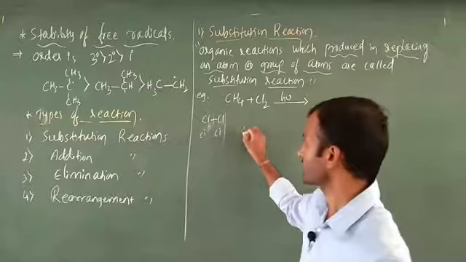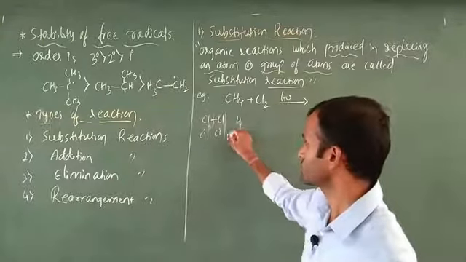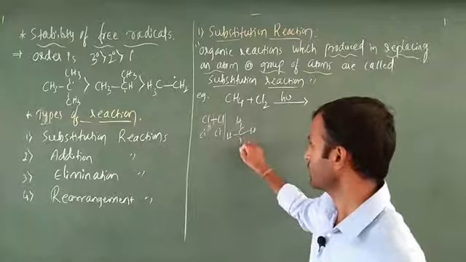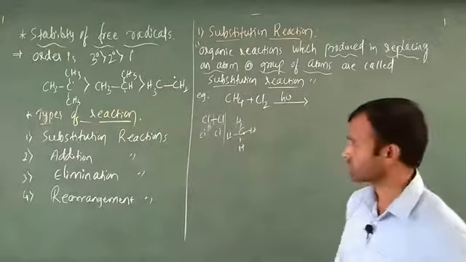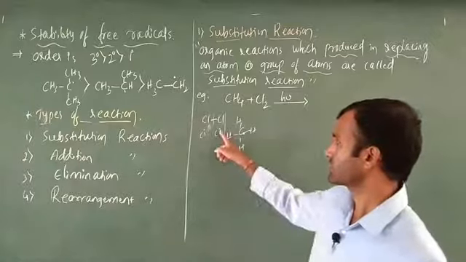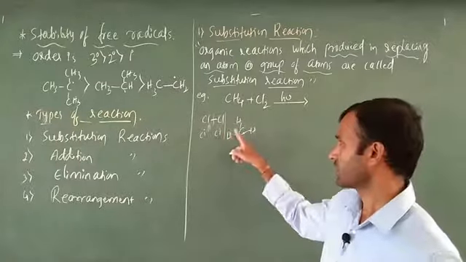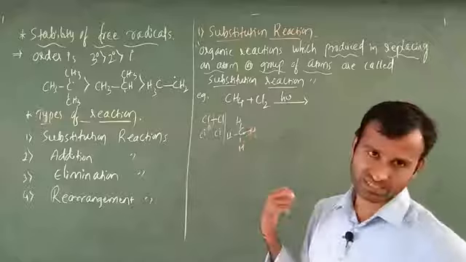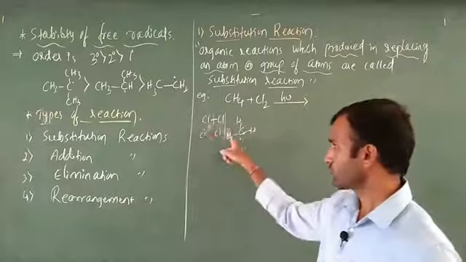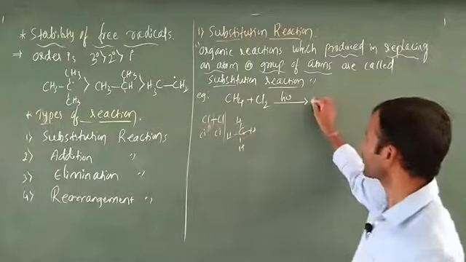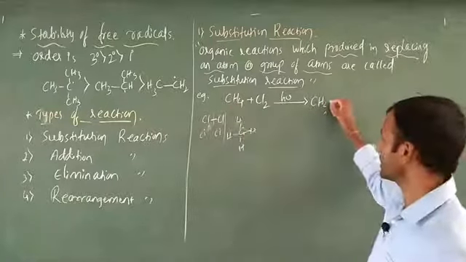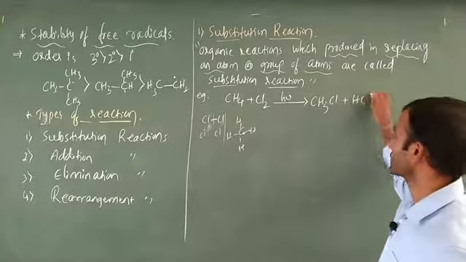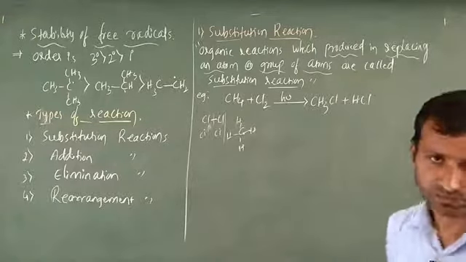CH4 is also the same, this carbon contains 4 hydrogens, and a free radical is possible here as well. Then the Cl free radical and the H free radical can combine to form HCl. Next, the other Cl attacks, and finally the product formed is CH3Cl, with one hydrogen less, plus the release of HCl. This is the first step.